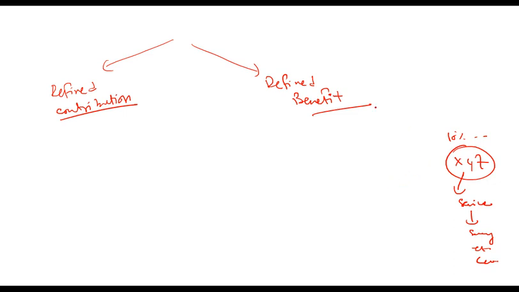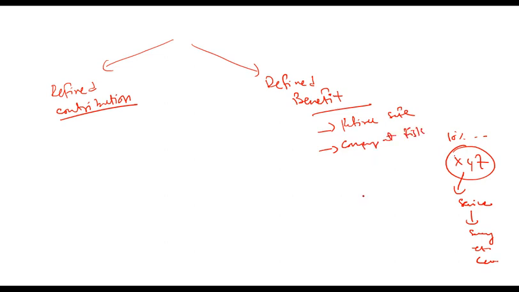So what is the benefit to the retiree? The benefit to the retiree is that this amount is fixed for him. No matter if the market goes up or down, whether the company makes money on the fund or loses money on the fund, the company is liable to pay this XYZ amount, and the retiree will get this XYZ amount. So the retiree is safe, the company is at risk. Why?